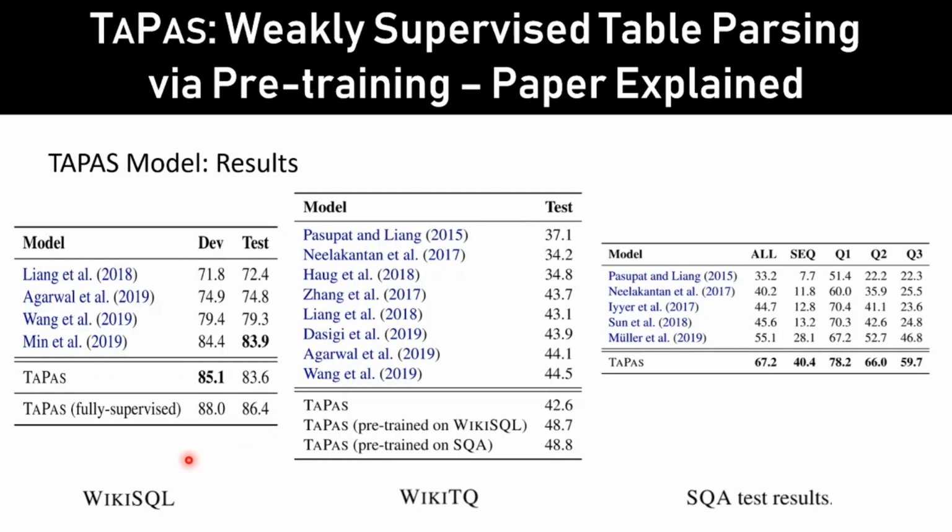Now let us see how the Tapas model performs with respect to other benchmark systems. We are using three datasets, WikiSQL, WikiTQ, and SQA test results to compare the performance. You can see on the table we have listed the dev and test accuracies for different models. And you can see that Tapas has either performed on par with the other benchmark models or 3 to 5 percentage points better than the other benchmark models.